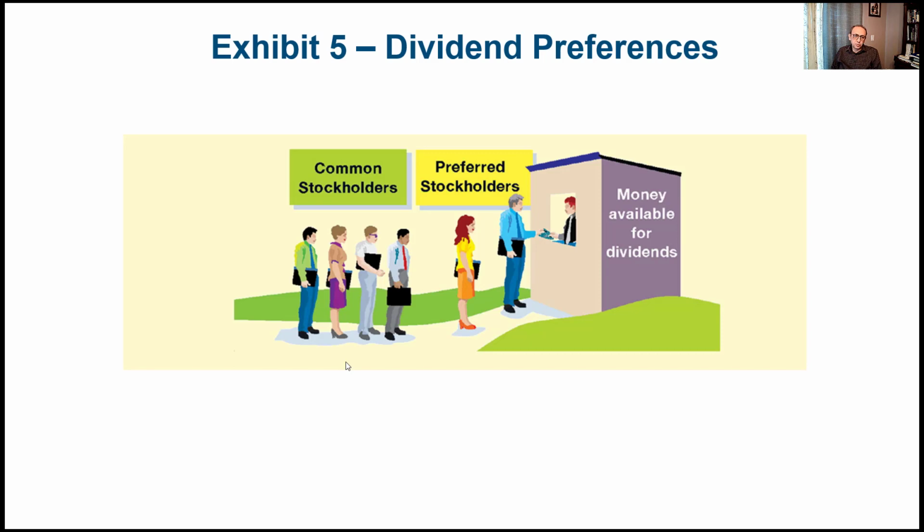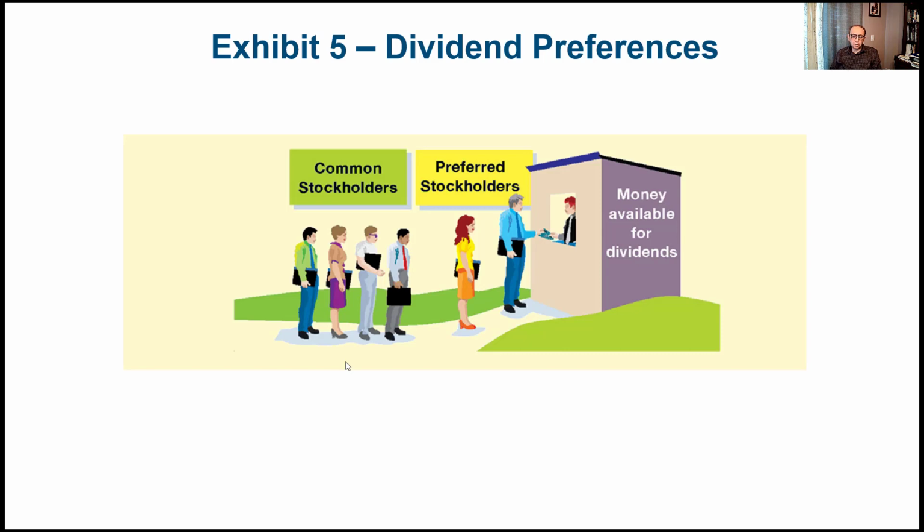So the common stockholders would take whatever is left. And of course this applies also for liquidation. If the company is going through liquidation, the preferred stockholders would receive the distribution of the assets before the common stockholders. So the preferred stockholders have preference over the common stockholders.